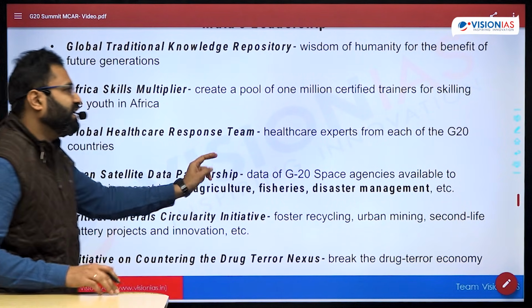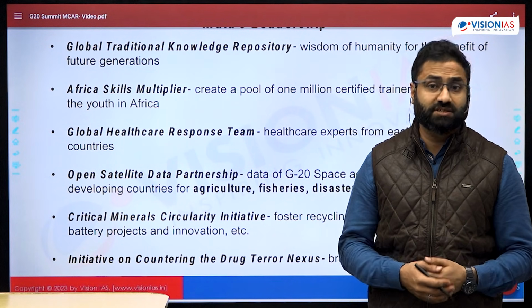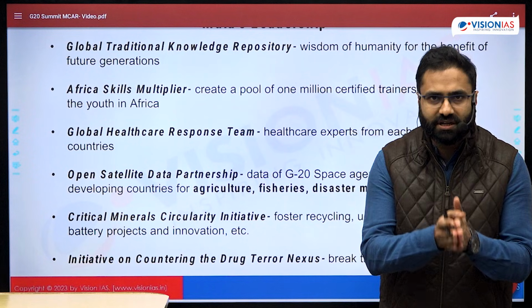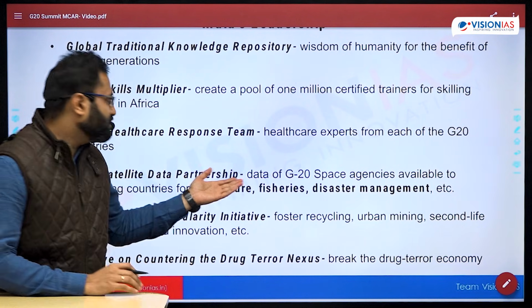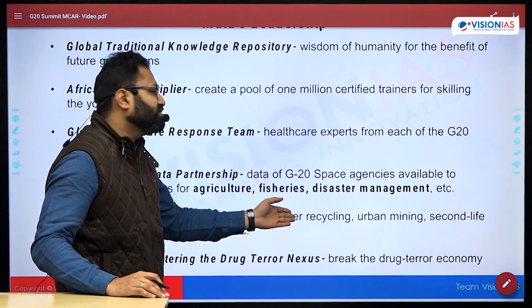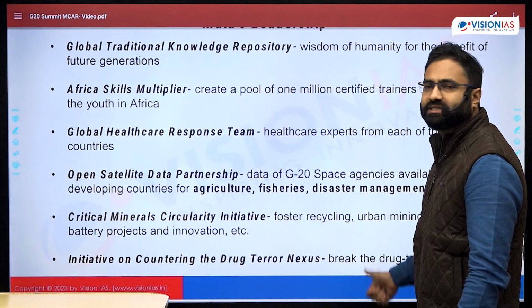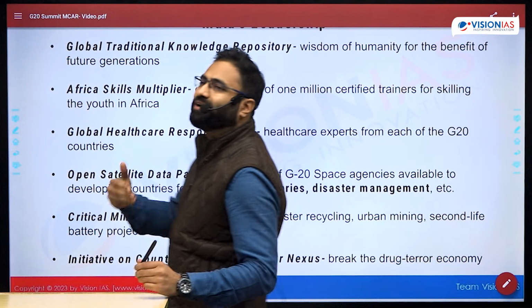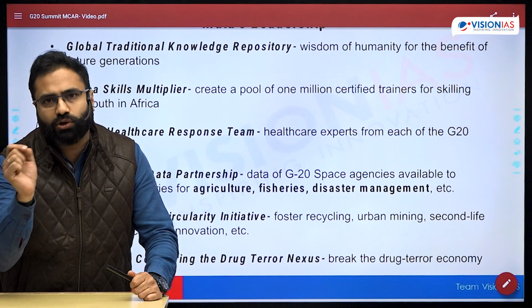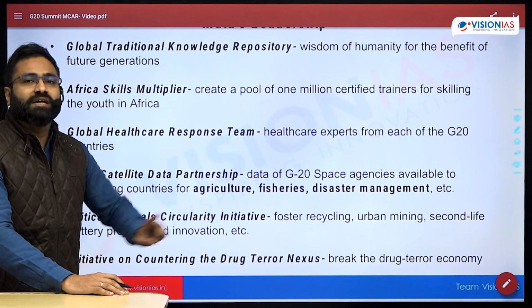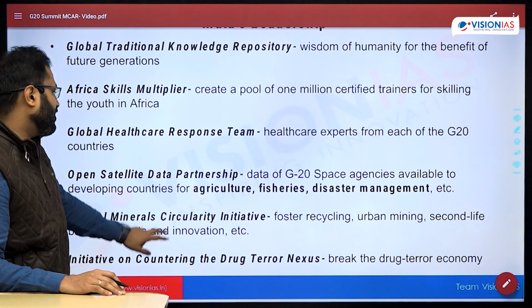Next is the Open Satellite Data Partnership. So as these countries are comparatively more developed as far as the technology is concerned, countries like India, the US, the countries of the European Union, countries like China, they can share the satellite data. So these particular space agencies from the G20, their satellite data specifically pertaining to agriculture, fisheries and disaster management can be helpful for different countries of the developing and the least developed world. And that is going to help them in order to improve the yield, improve the agriculture, and that is eventually going to help them with respect to sustainable practices.